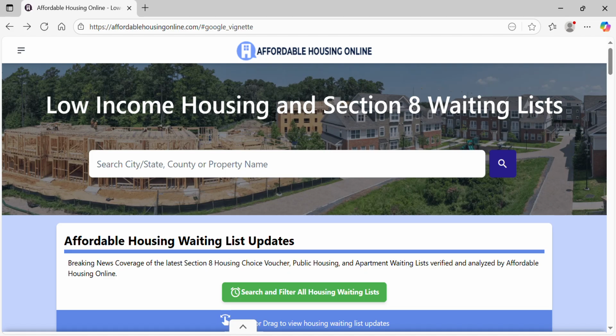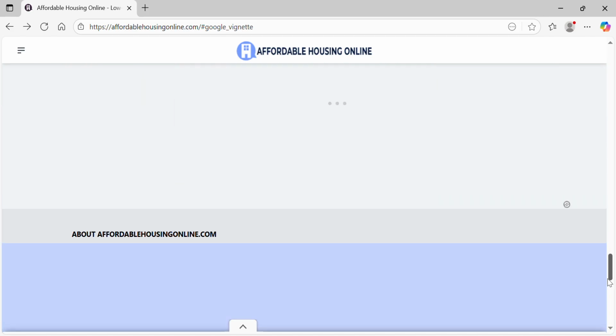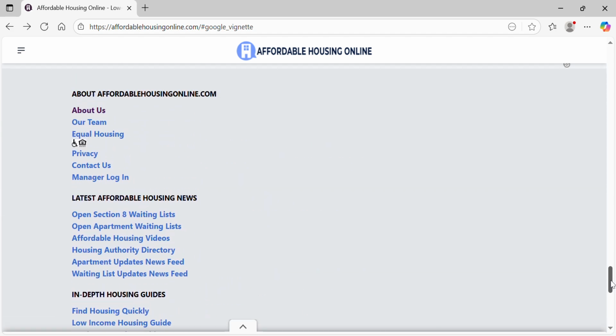Today I want to let you guys know what's current, and it says here breaking news coverage of the latest Section 8 housing choice voucher, public housing, apartment waiting list, verified and analyzed by Affordable Housing Online. You can scroll down all the way to the bottom and make sure you investigate and research these different companies to make sure you are on legitimate sites, and make sure that you never pay for any kind of applicant processing or profile processing or any kind of fees that some of these companies will try to scam you on.